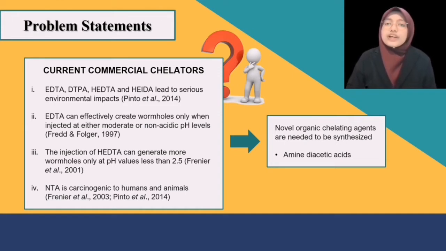Besides, according to Frenier et al. 2003 and Pinto et al. 2014, NTA is carcinogenic to humans and mammals, which has the potential to induce cancers. Hence, novel organic chelating agents are needed to be synthesized in order to overcome these problems.